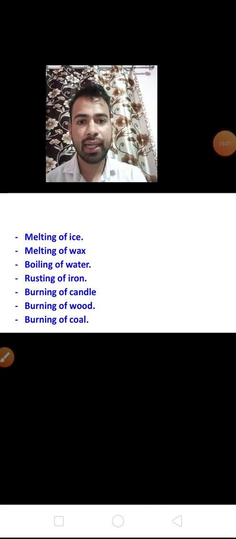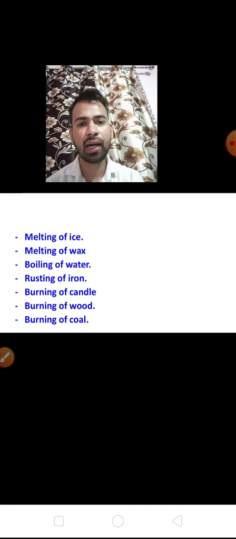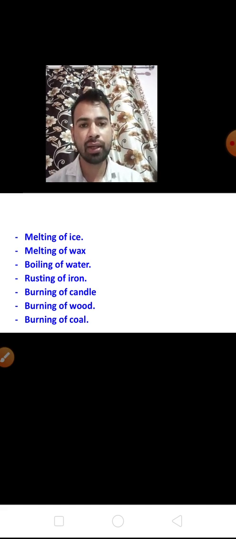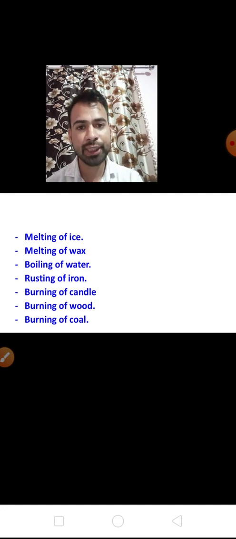So children, in the last I repeat once again the definitions of physical and chemical change. In physical change no new substances are formed, only the physical properties such as shape, size, state are changed.